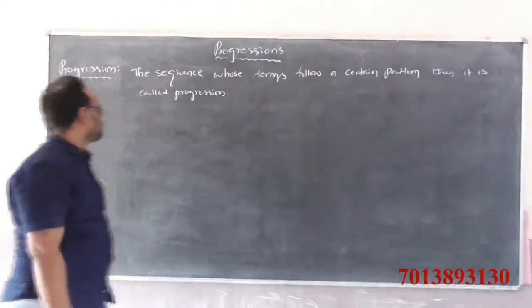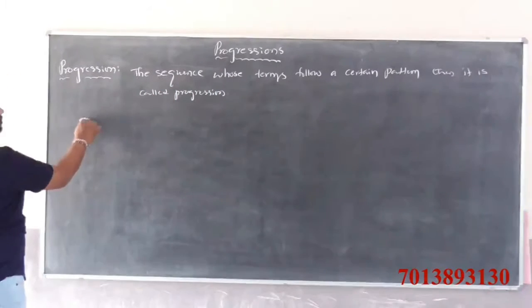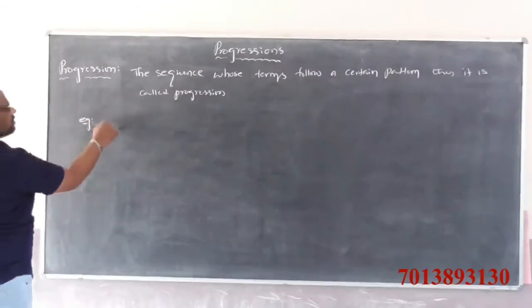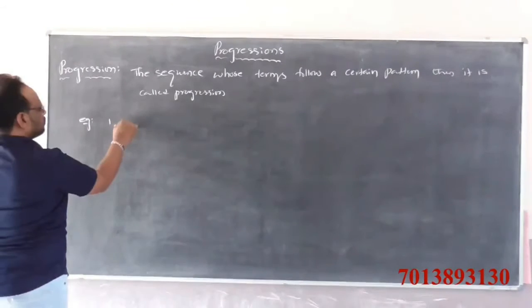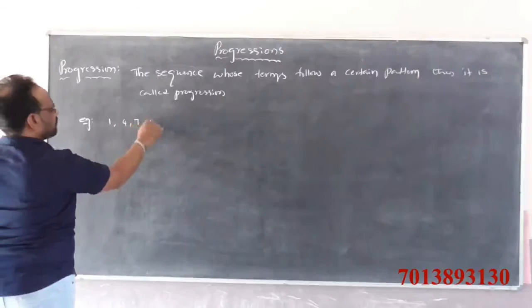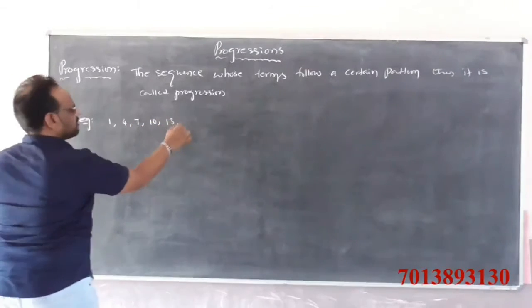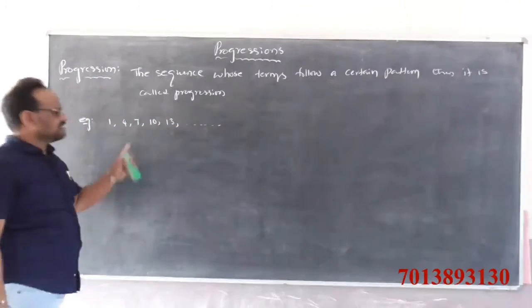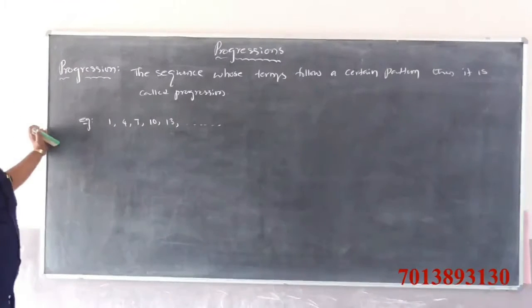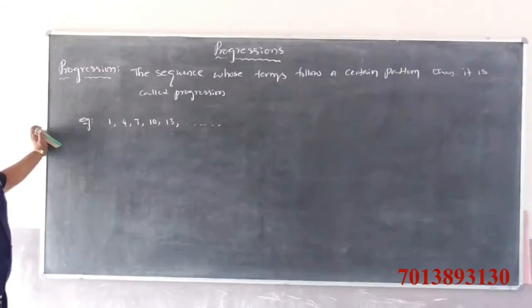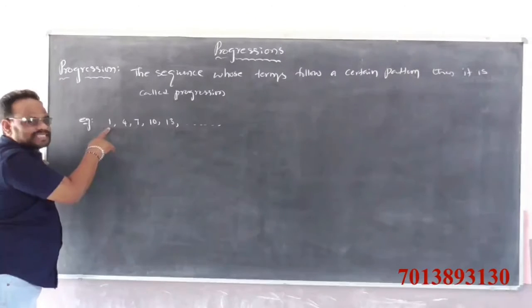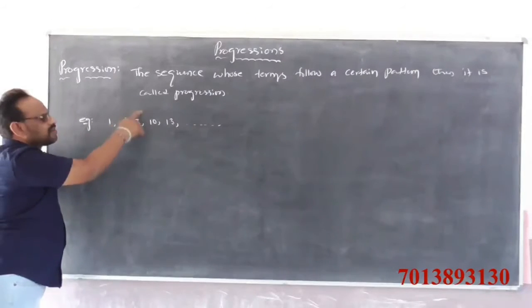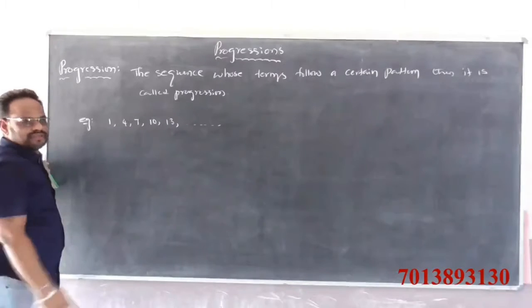Example: 1, 4, 7, 10, 13 and so on is a progression. That means to every term except the first term we add 3 to get the next term.